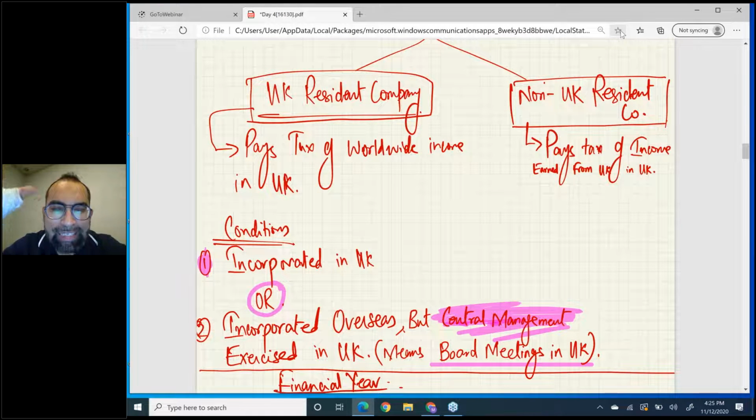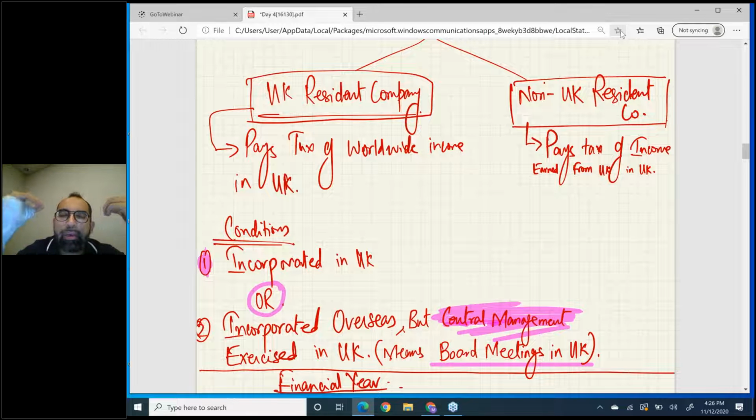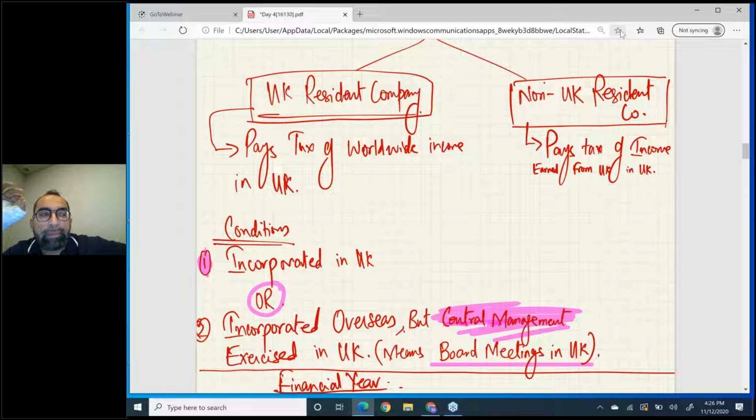If a company is incorporated in UK, it becomes UK resident. There is one more way. Let us say a company is incorporated overseas, but if its central management is exercised in UK, then that company is also a UK resident company. Central management exercised in UK means board meetings are normally held in UK.